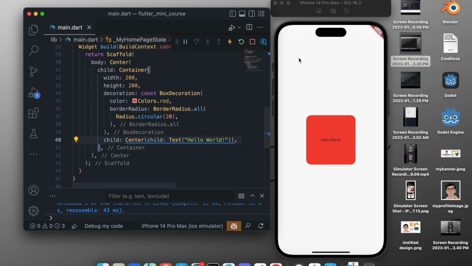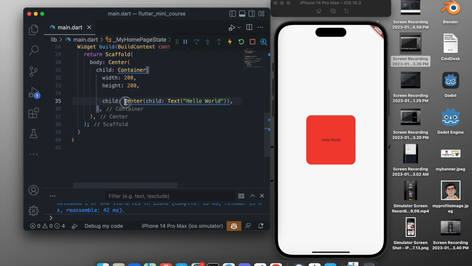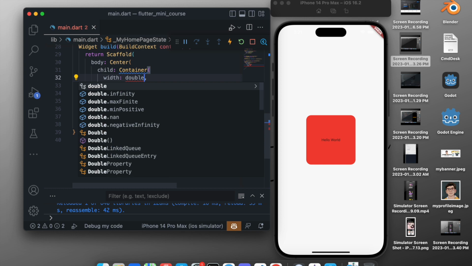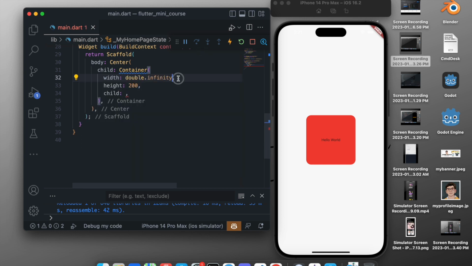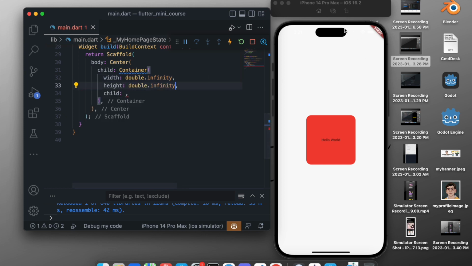Now let's move on to a column and a row. An important widget is the column. To add a column, we will first of all remove the decoration, and we will remove the child, that is center and its child text. Instead of the width of 200 and the height of 200, we will change it to double.infinity. This simply means we want to take the full width of the device, and double.infinity in the height, so we will take the full height of the device.